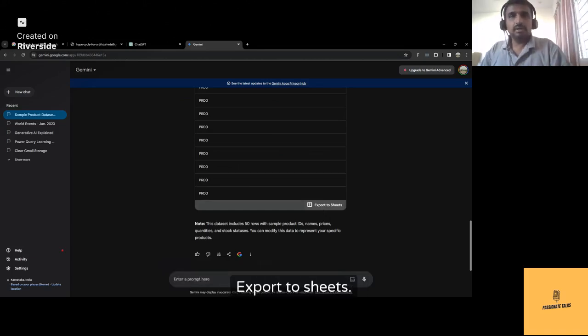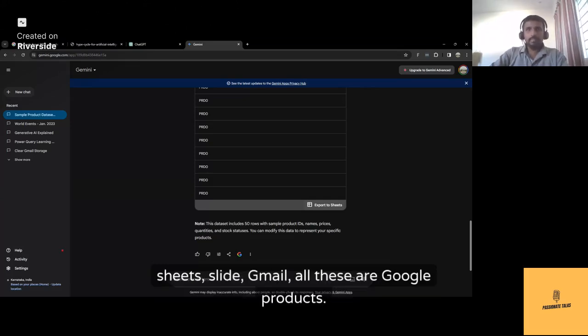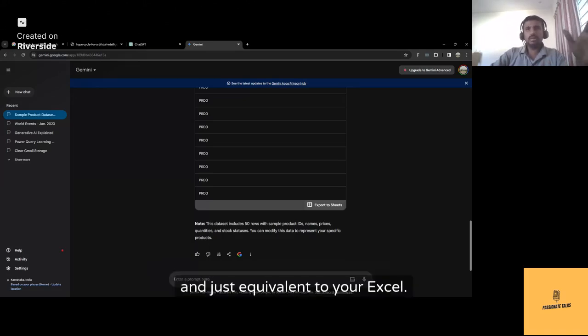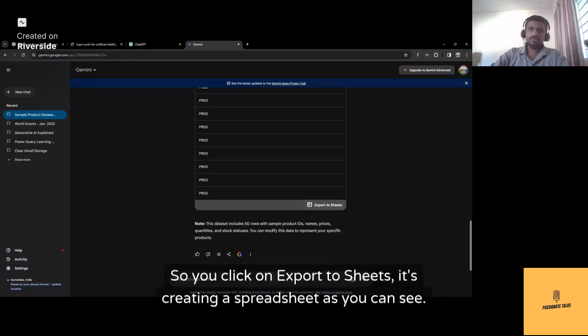What does it mean? Export to sheets. Okay. Sheets is similar or alternative to your MS Excel. Sheets with respect to Google. Sheets, Slide, Gmail, all these are Google products and just equivalent to your Excel. Excel works both as an application as well as your web tool, whereas Sheets works as a web tool.